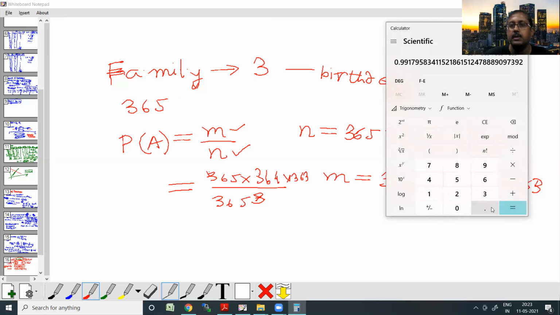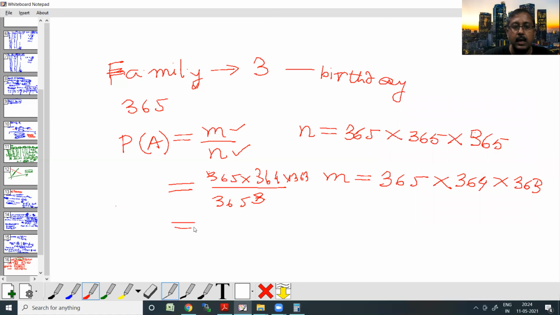This is my probability. So 0.9918, I'm just rounding off. So this is my probability. This is how I can do the calculation for probability.